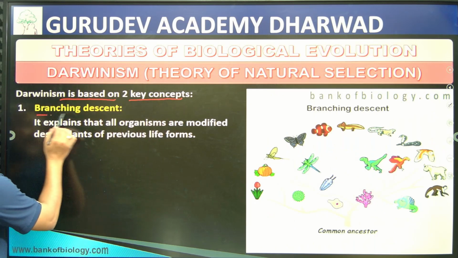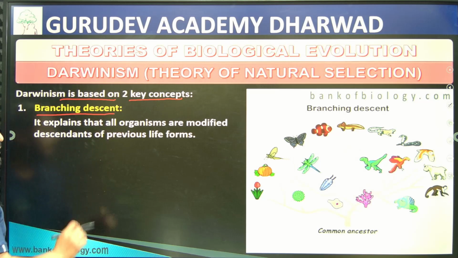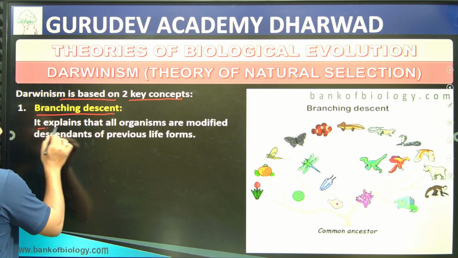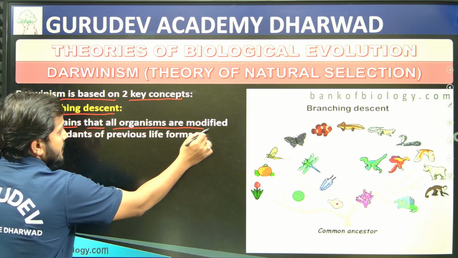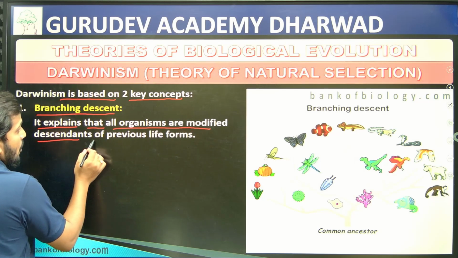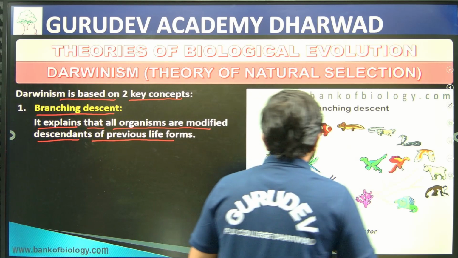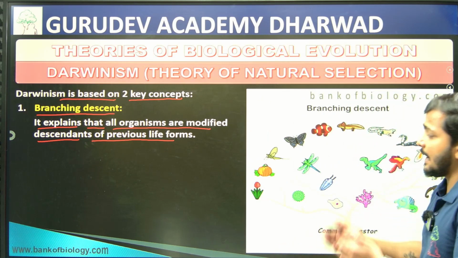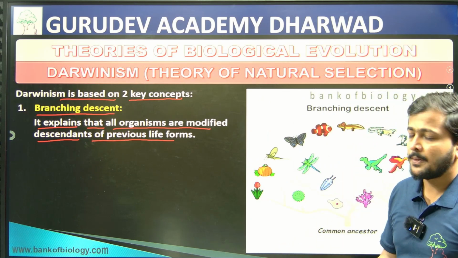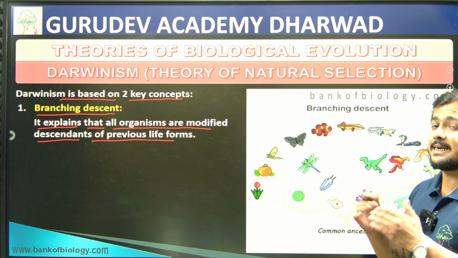One is the branching descent. It explains that all organisms are modified descendants of a previous life form. Whatever modified organisms we are seeing came from a previous life form. That is what we call branching descent, right?